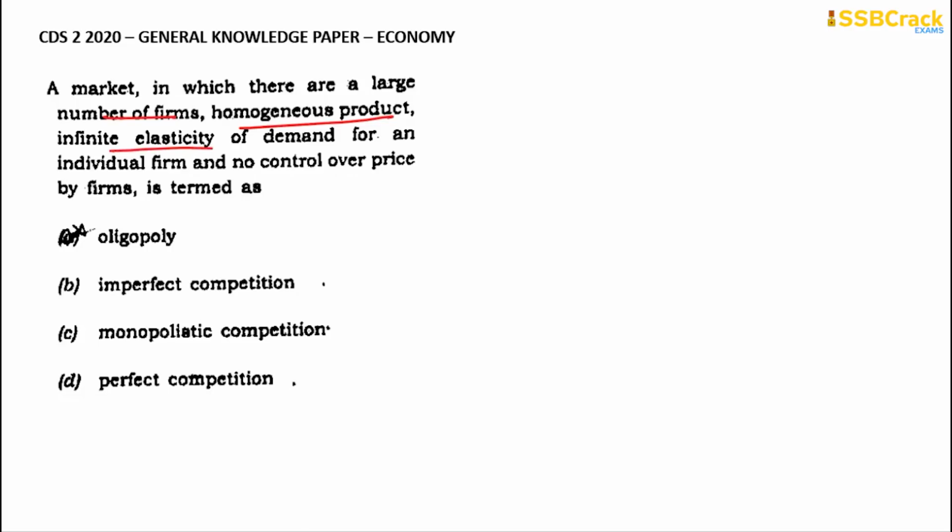Then infinite elasticity of demand for an individual firm, meaning an individual firm can produce as many products as it wants. And there is no control over price by the firms. What is it actually termed as? Is it oligopoly, imperfect competition, monopolistic competition, or perfect competition?